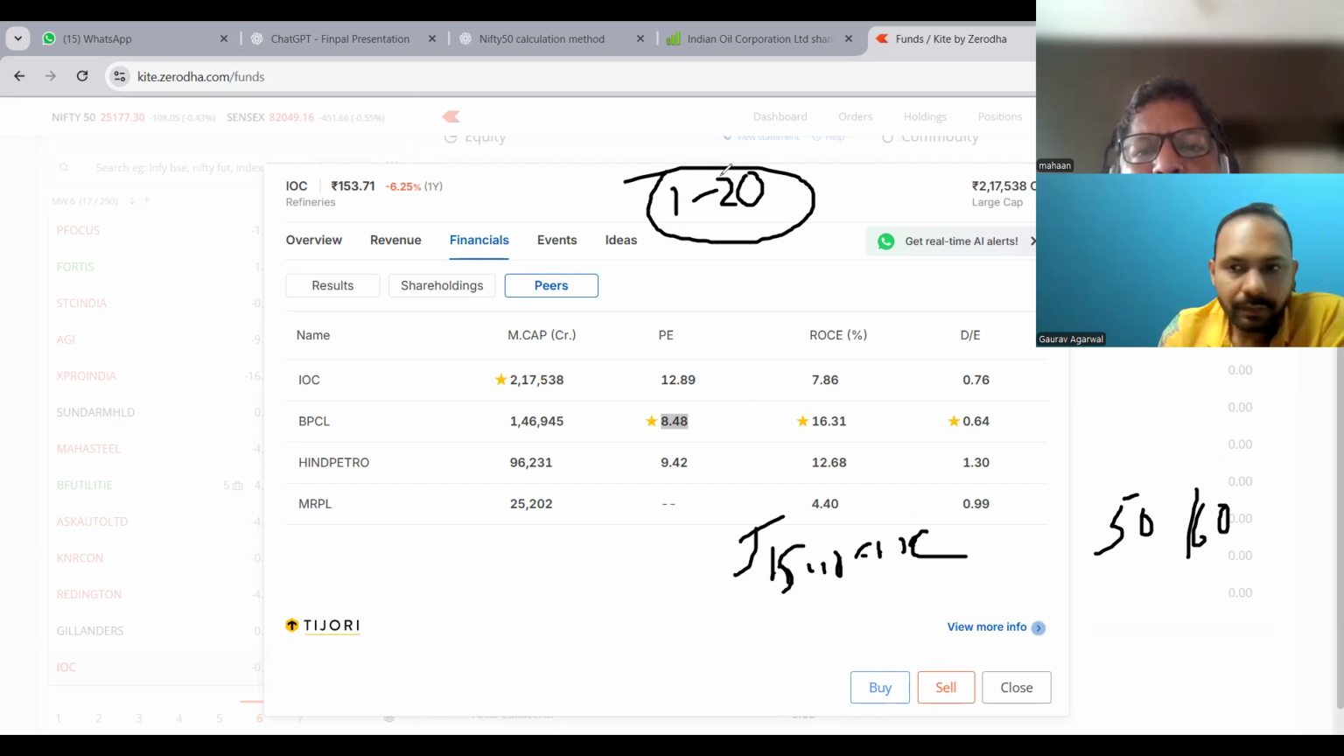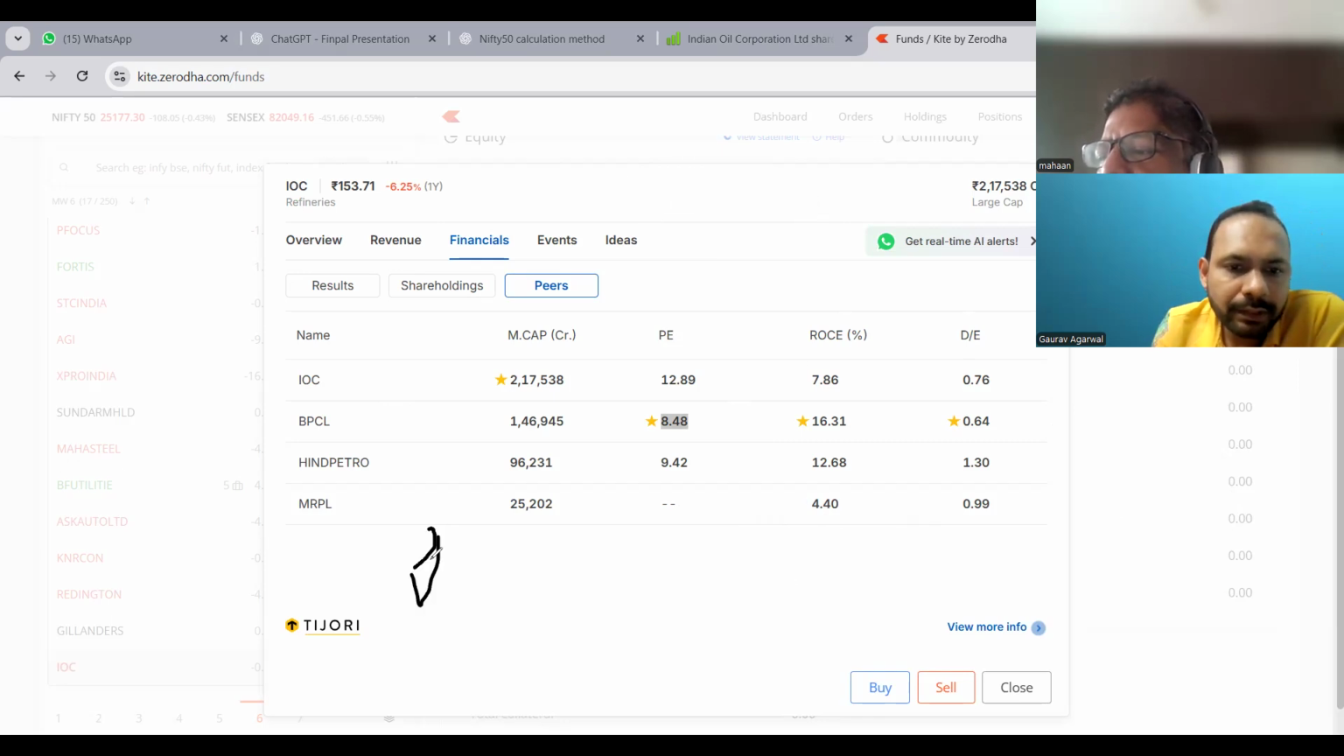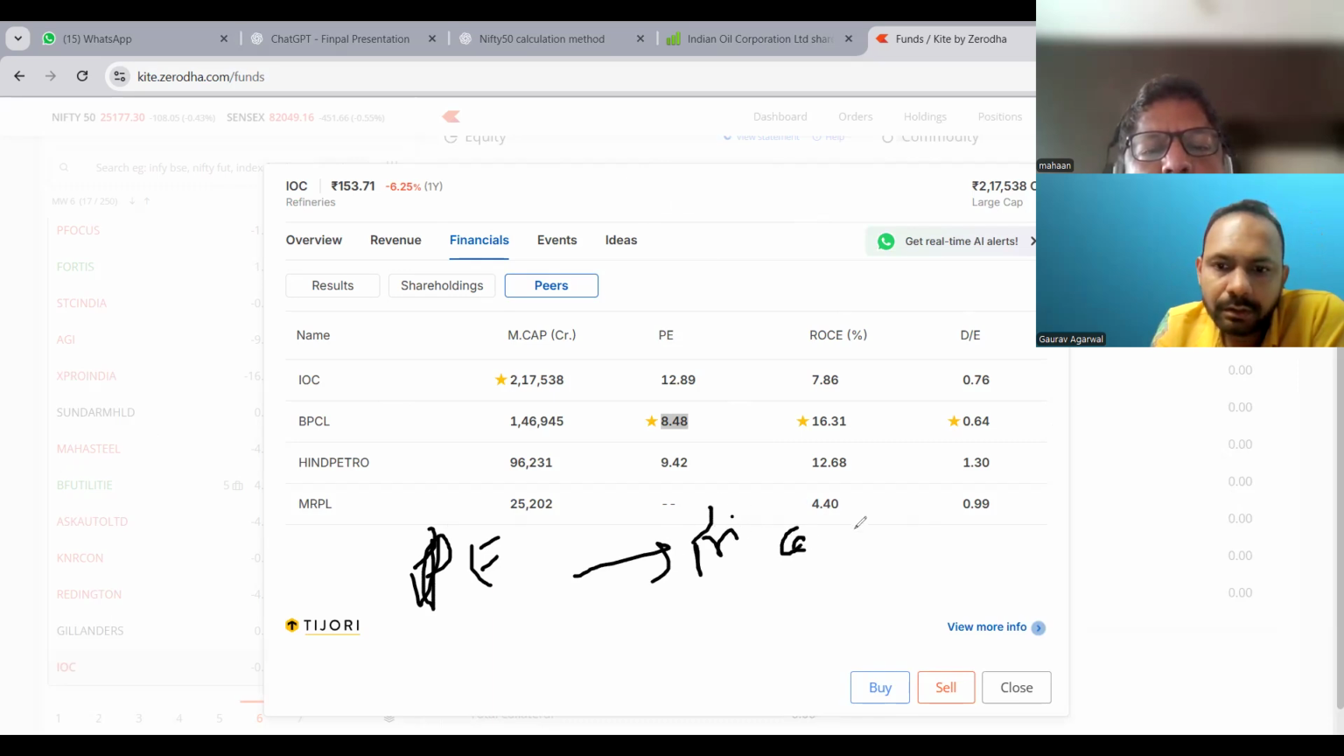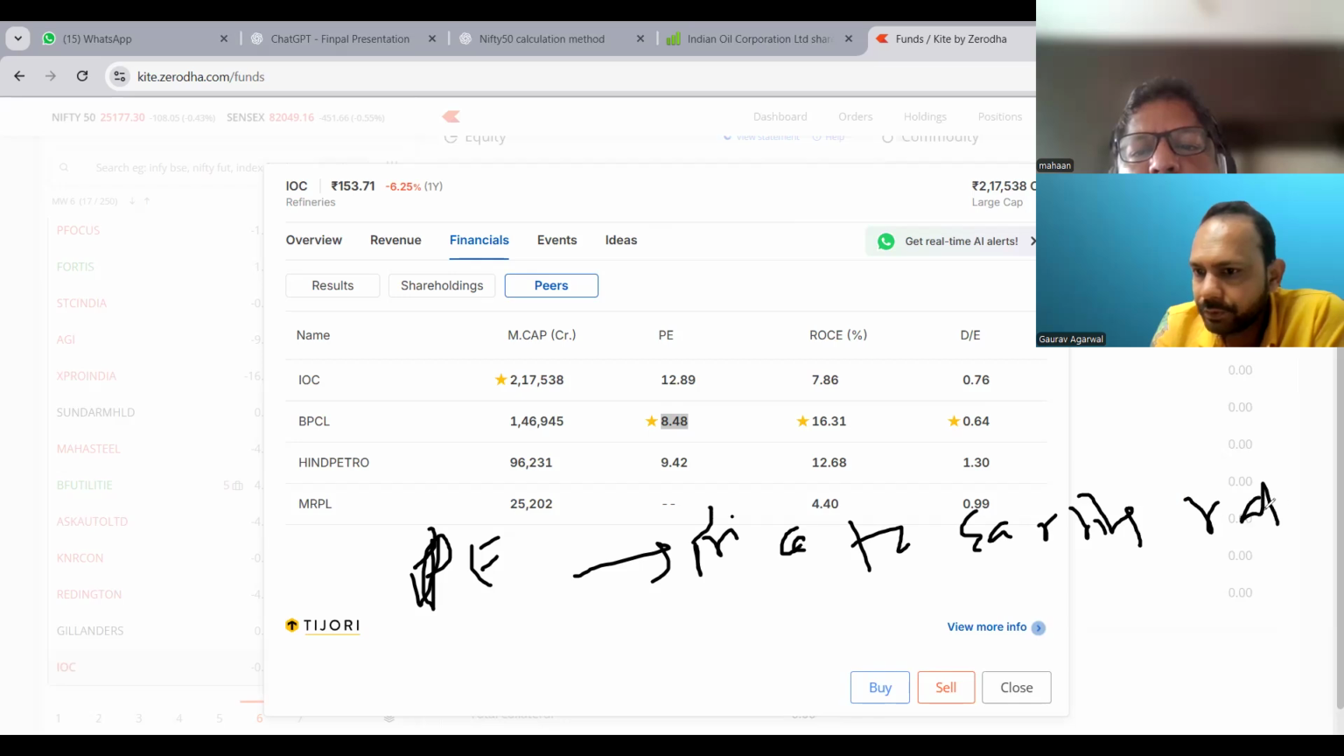Can you explain what is PE? Sorry? Can you explain in detail what is PE? Okay, yeah. So PE is basically the price to earning ratio. This is basically a ratio which decides how expensive or how cheap the company is, like the price of the company, right? How cheap or how expensive is the price of the company. So there is a formula to calculate the PE.